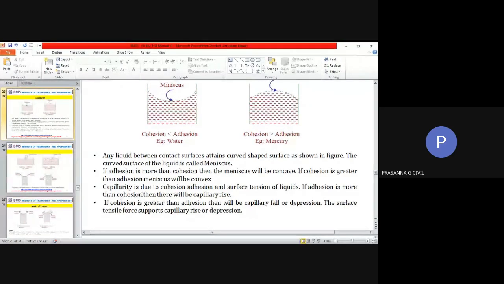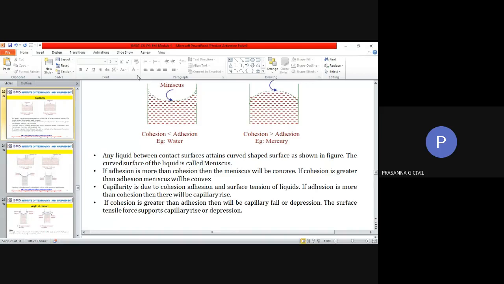Capillarity is due to cohesion and adhesion and surface tension. I will show you in the next thing how all these work. We talked about three properties before this: adhesion, cohesion, and surface tension. You will have adhesion or cohesion while forming the meniscus, and this is your contact surface.